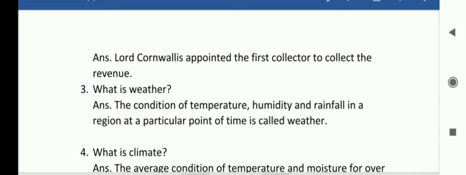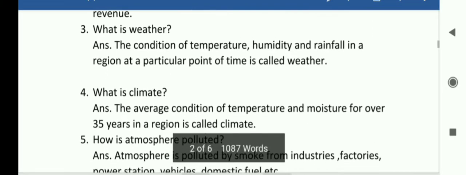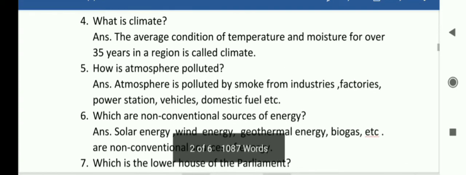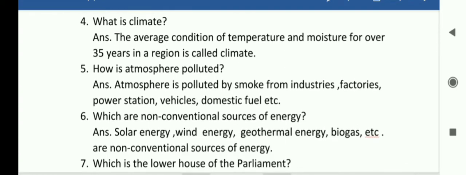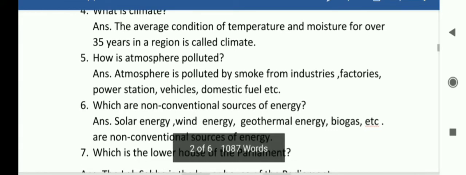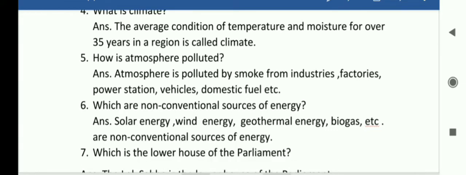4 number, students, can you see the climate? Let's see the answer. The average condition of temperature and moisture for over 35 years in a region is called climate. 5 number, how is the atmosphere polluted? Atmosphere is polluted by smoke from industries, factories, power stations, vehicles, domestic fuel, etc.